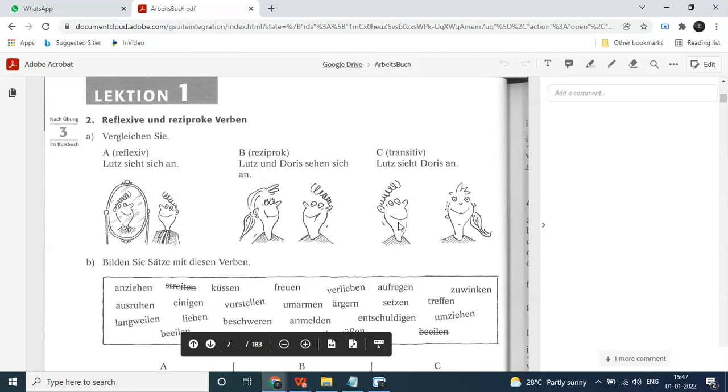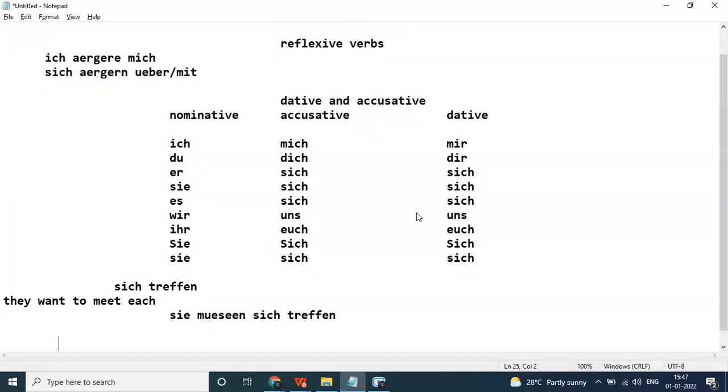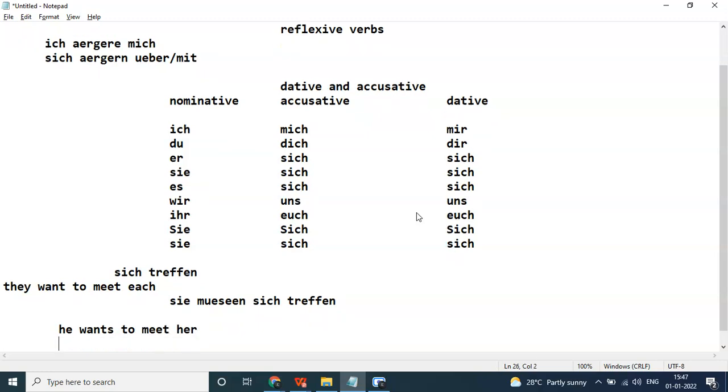Here: I want to meet her. He wants to meet her. She doesn't want to meet him. So here the reflexive pronoun is missing. You won't use the reflexive pronoun here. We say here, he wants to meet her. Here this reflexive did not come, right?